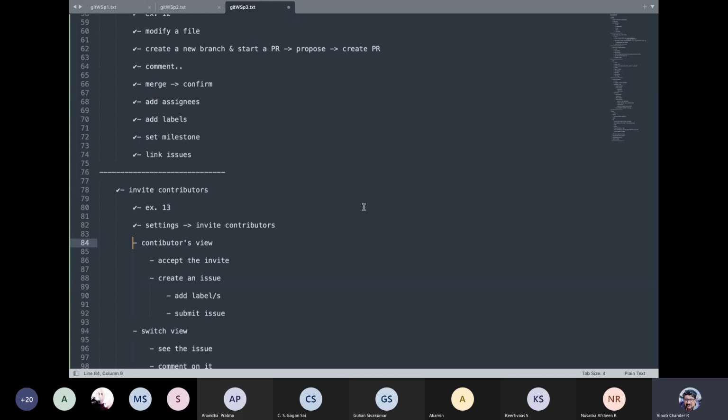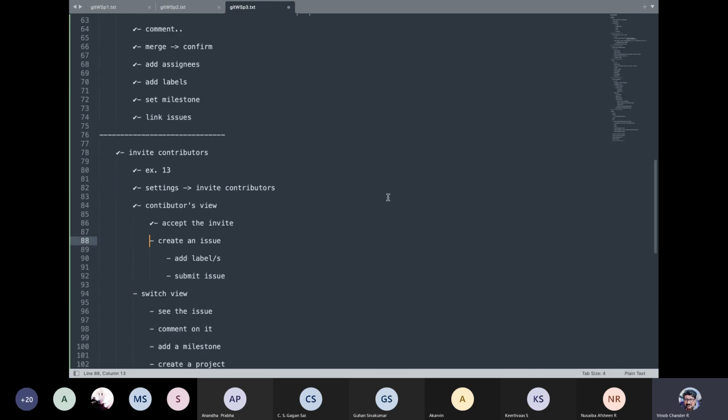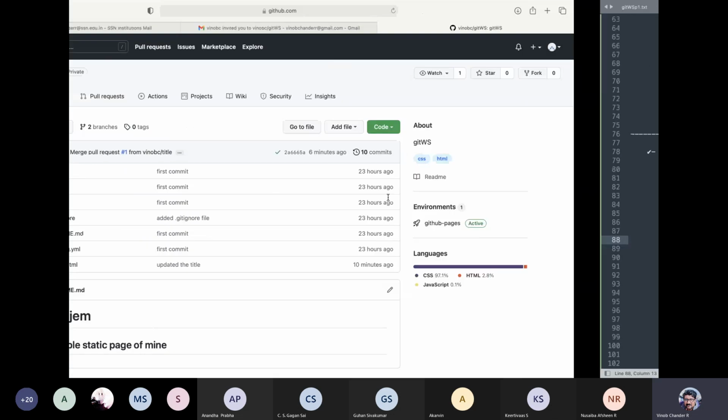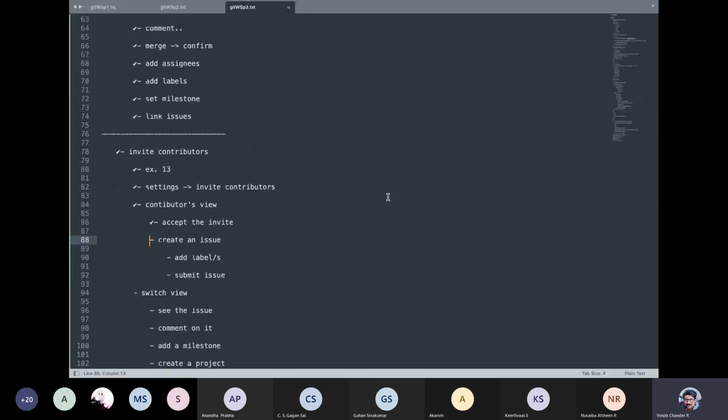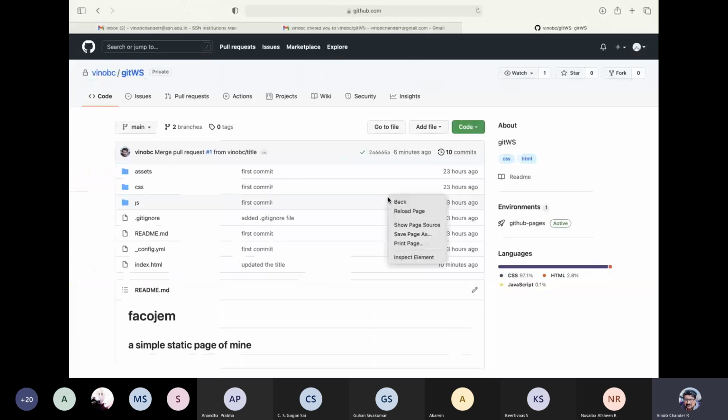So let us put a tick mark on the things that we have already covered. We have accepted the invite. Now let us create an issue. Now from the contributor's point of view, or the other collaborator's point of view, he is also seeing this particular code and he is now allowed to collaborate on this project. So depending upon what he sees, he can do a pull request, he can raise issues.